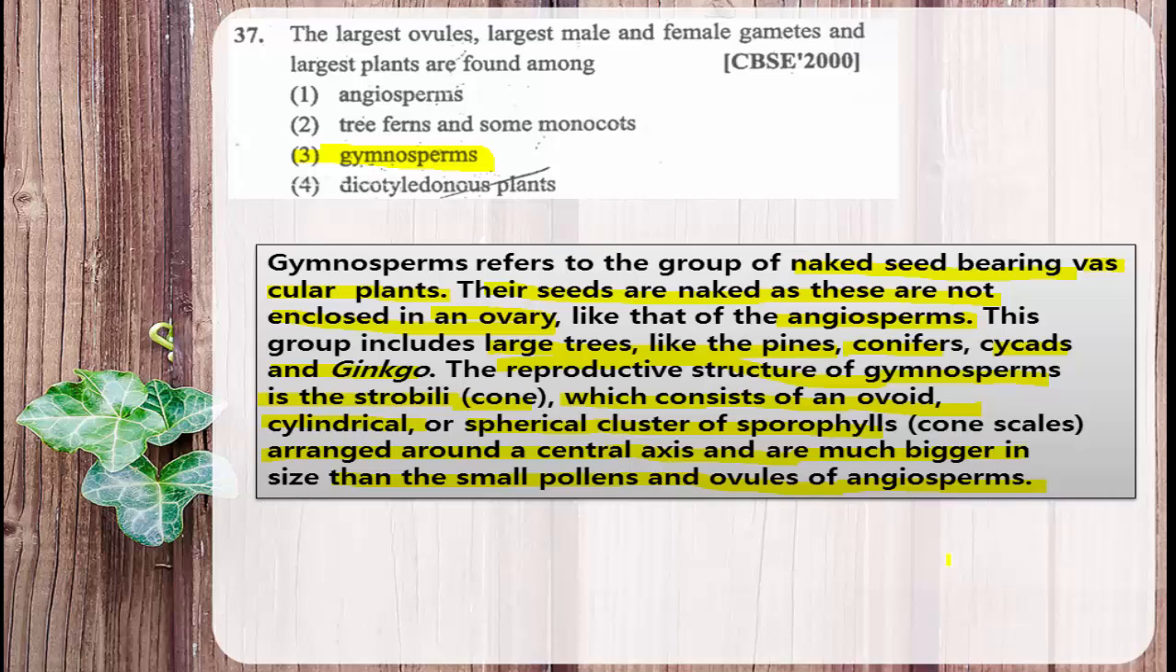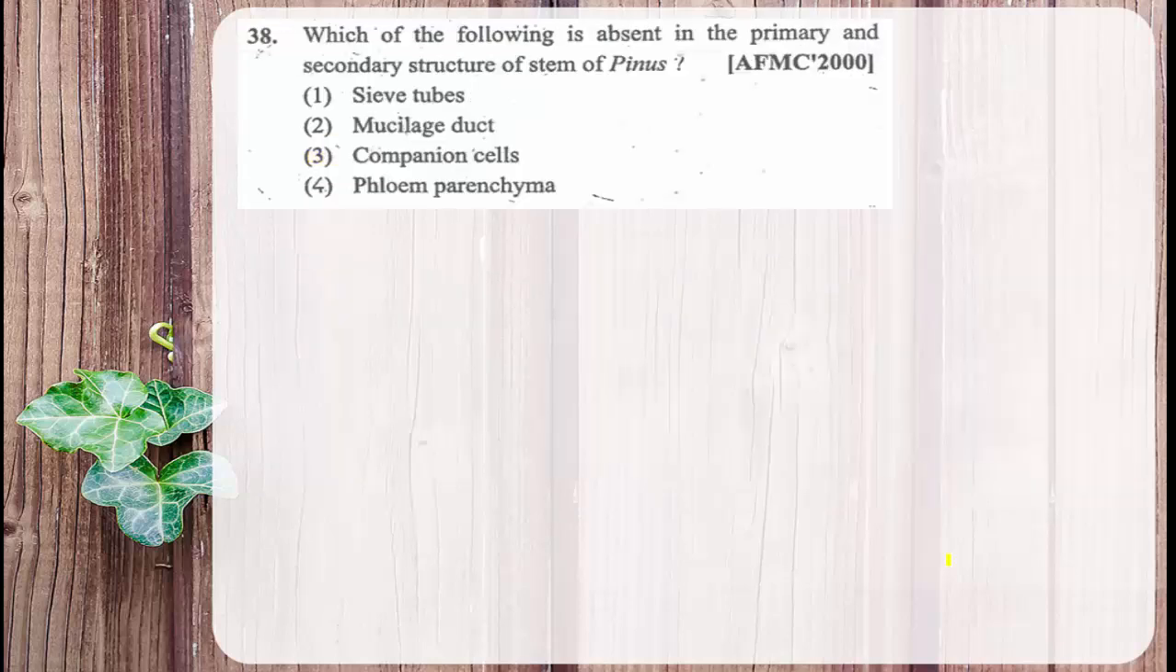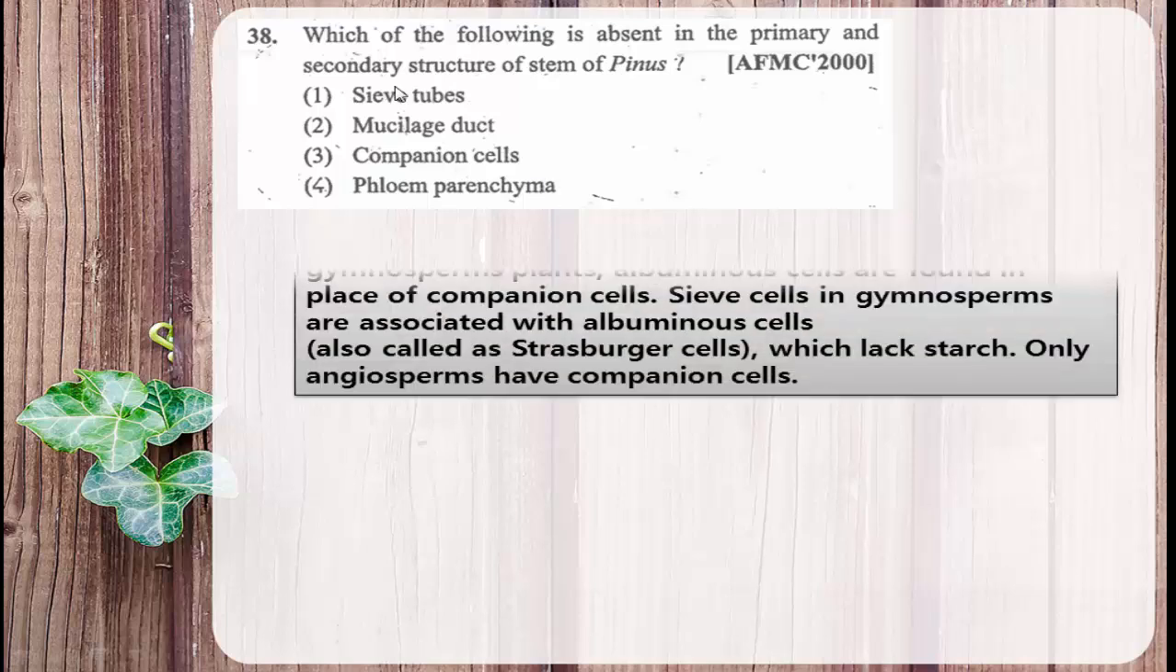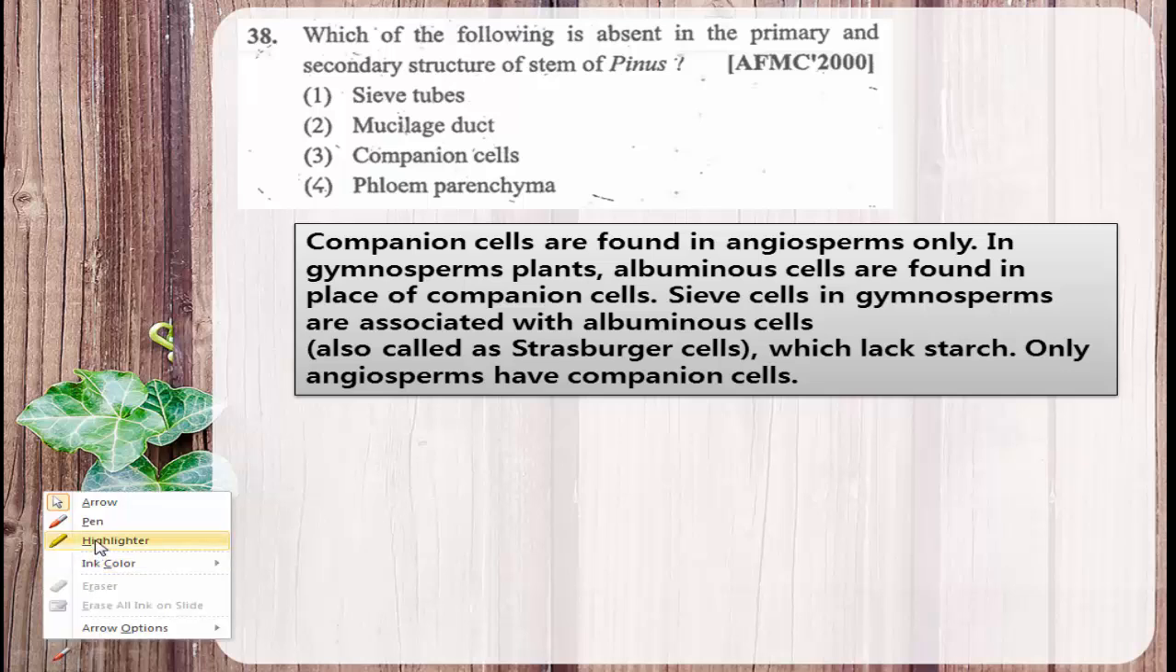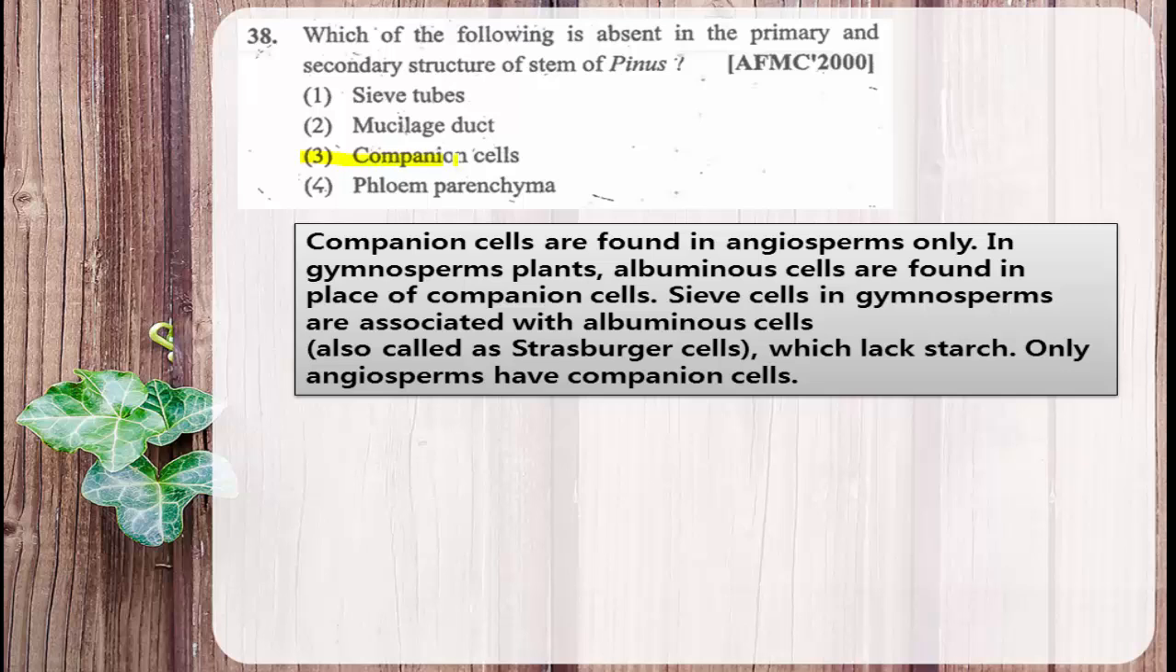Then moving to the next question. Which of the following is absent in the primary and secondary structure of stem of the pinus? The options given are sieve tubes, mucilage duct, companion cells, and phloem parenchyma. Which of the following is absent in the primary and secondary structure of stem of the pinus? The answer for this question is companion cell.